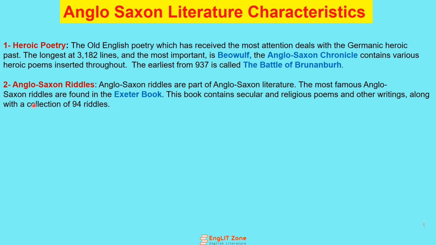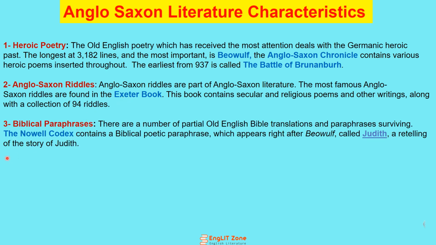Some important riddles were found in the Exeter Book. The Exeter Book also had some poems, and important riddles were found in this particular book. This important book, known as the Exeter Book of the Anglo-Saxon period, had some secular and religious poems, and also has 94 riddles. This was the collection of the riddles in the Exeter Book.